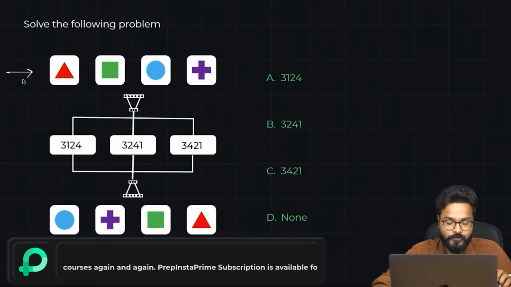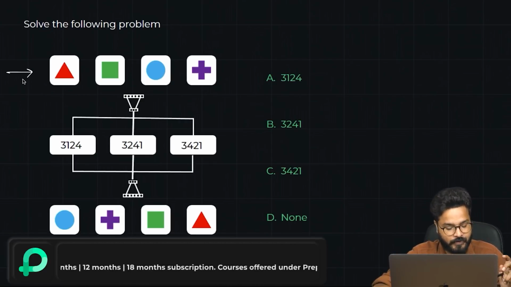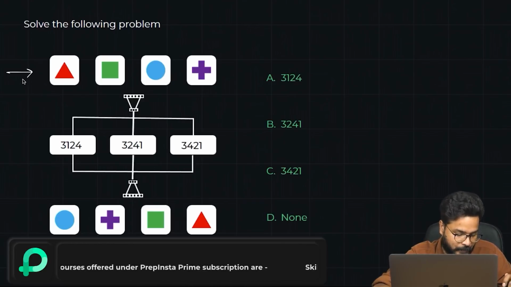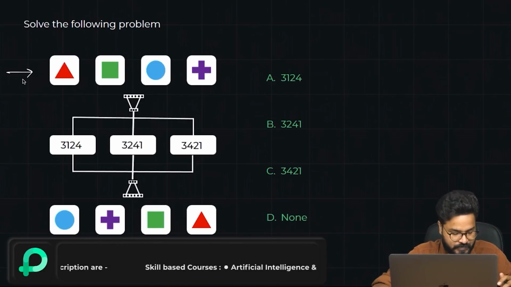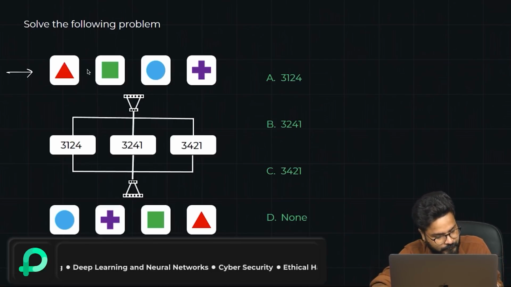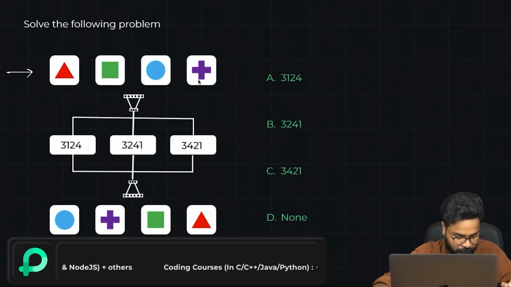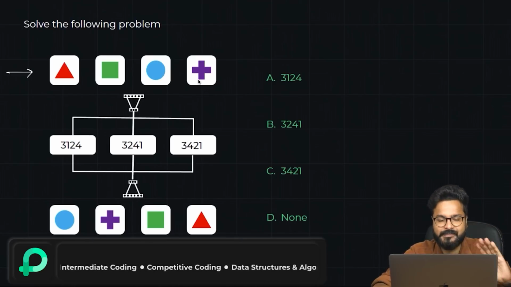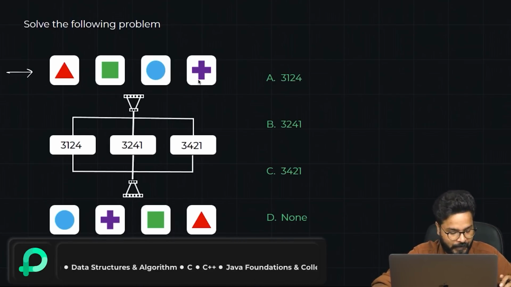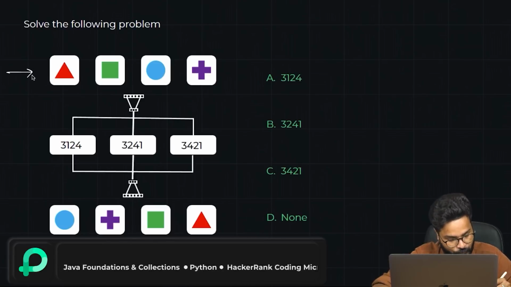Capgemini is focusing on a lot of geometrical figures because it's really tough to remember or play around with geometrical figures, and that is why in their game-based aptitude there are a lot of geometrical figures, the ones you see on the screen. A triangle, a square, a circle, and then a plus sign. What happens in switch cases, this is one of the most basic examples that I've taken here just to give you some idea. Definitely the questions won't be this easy.